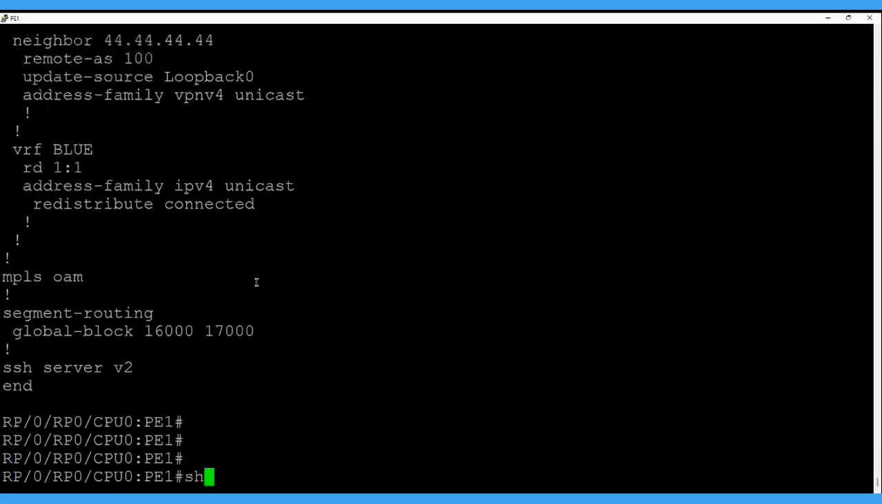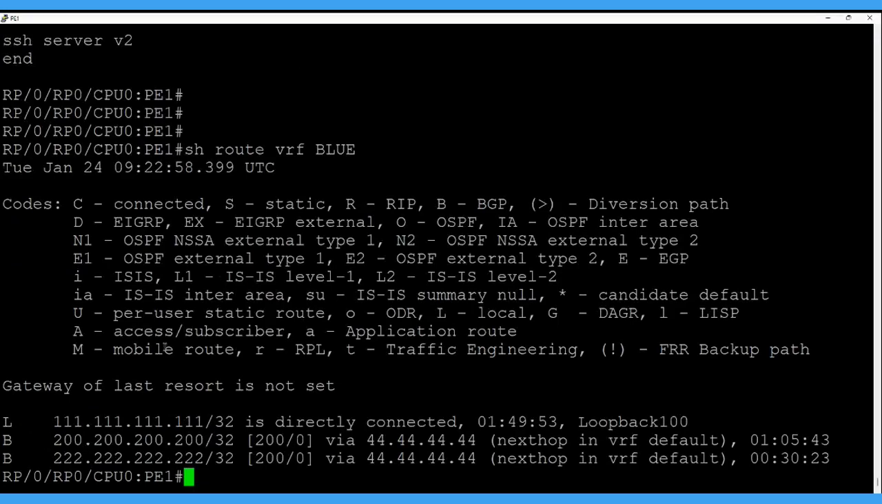So let's see what routes we are getting in the VRF blue. Show route VRF blue. Okay, so from the PE2, this is the IP address of the PE2 loopback 0, and these are the routes we are getting, 200 and 222.1. Let's check the route detail one by one.